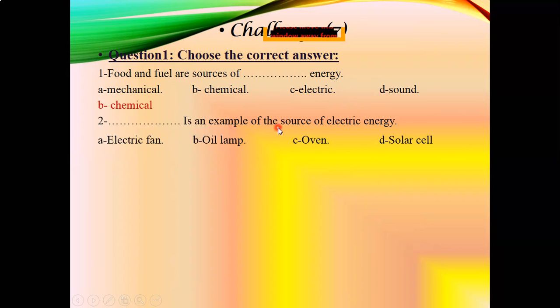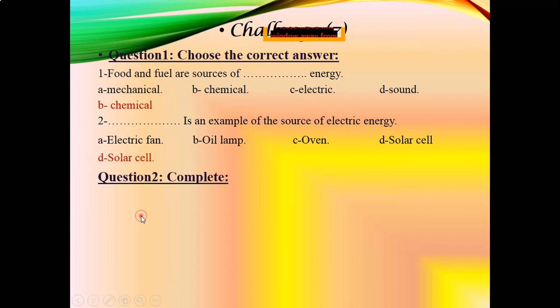Which of these is an example of a source of electric energy? The electric fan uses electric energy to change it into kinetic or mechanical energy. The oil lamp uses electric energy also. The oven uses electric energy, but the solar cell generates, or is a source of, electric energy. So the solar cell is the answer.